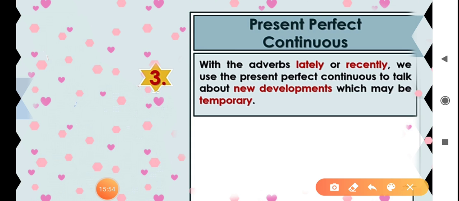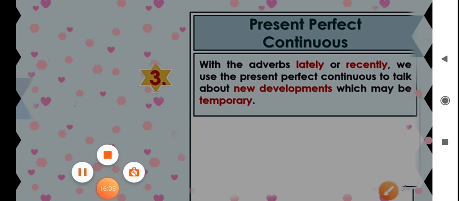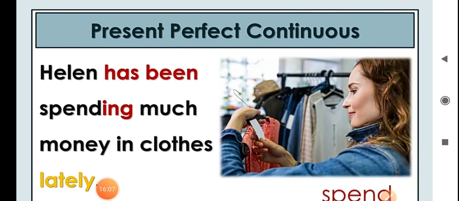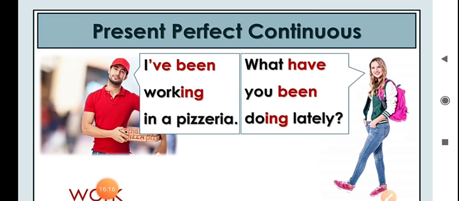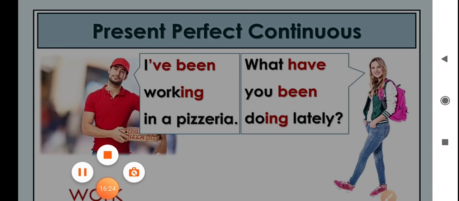Third, with the adverbs lately or recently, we use the present perfect continuous to talk about new developments which may be temporary. For example, Helen has been spending much money on clothes lately. They have been doing exercise recently. I have been working in a pizzeria. What have you been doing lately?